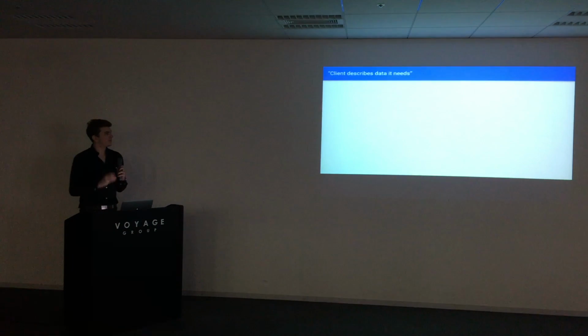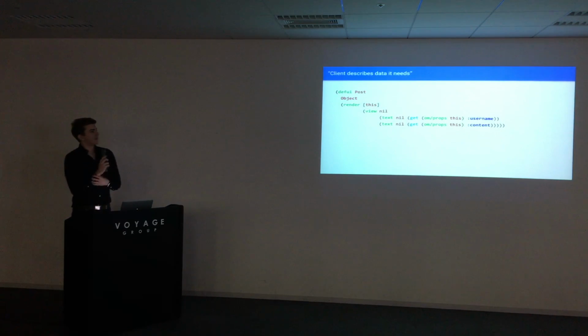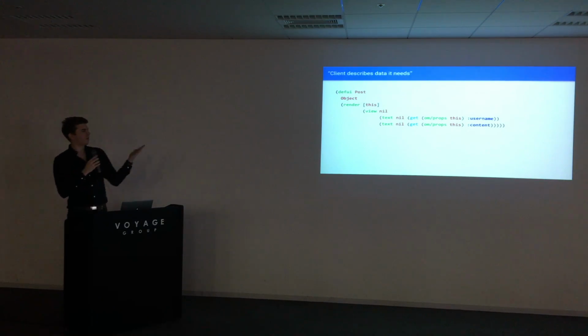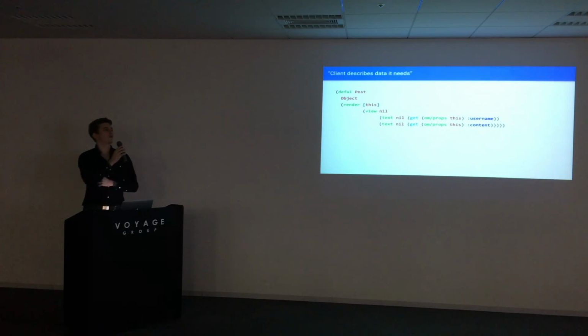So in Om, before that, if you want to write a React component, we would do something like this. Again, ClojureScript code. I'll try to go over that really fast. We describe our post component, and we say, on rendering, render a view, and inside that view, two text boxes, one with username and one with content. View is a UI view here, and text is an NS text field. So it's not a browser or a div or whatnot. These are actually native things that you're playing around with.